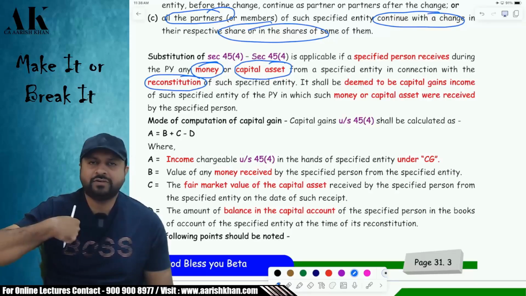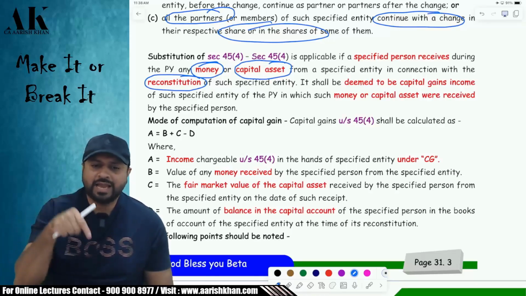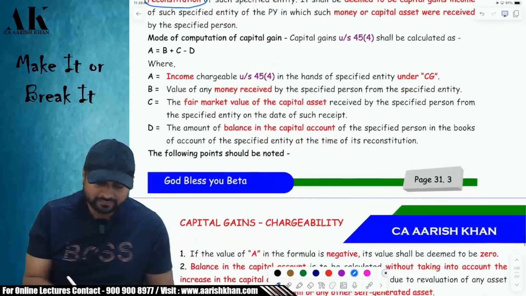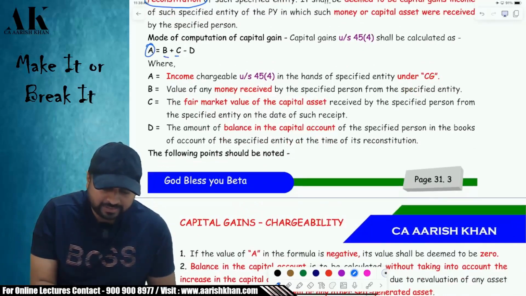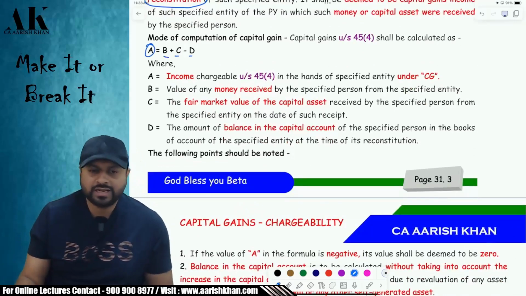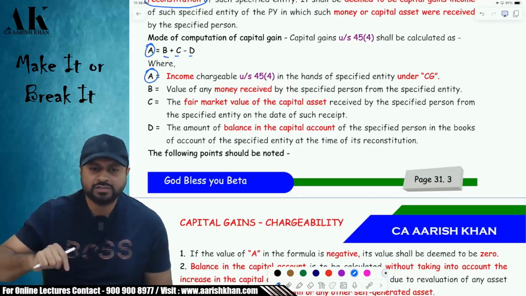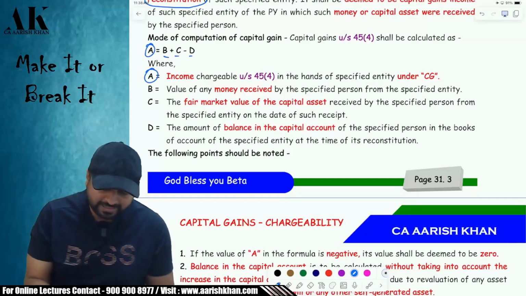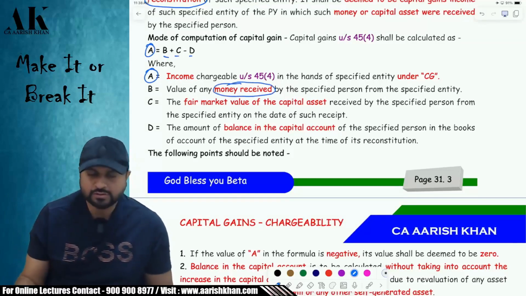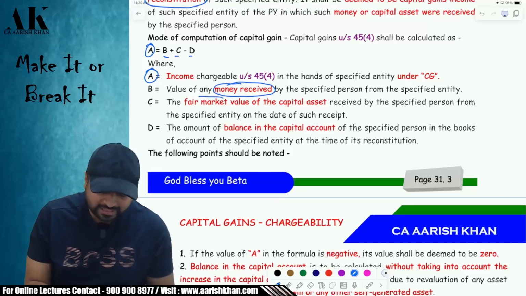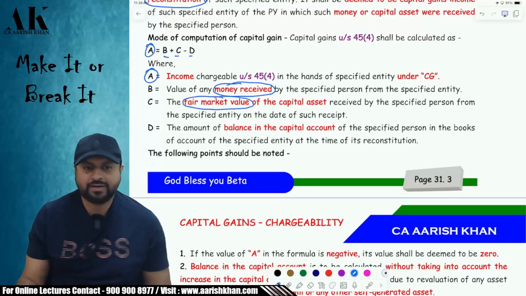Then the partnership firm will be liable for capital gains as follows. What is the formula? The formula is A is equal to B plus C minus D. Okay. Now what is A? A is your final answer. Final answer means the capital gains which is chargeable under 45(4). Are you clear? Now what is B? B is the money received by the partner. Okay. What is C? C is the fair market value of the capital asset received by the partner.